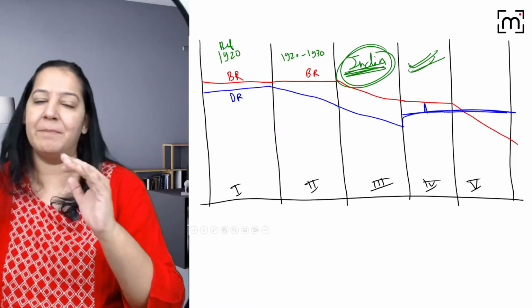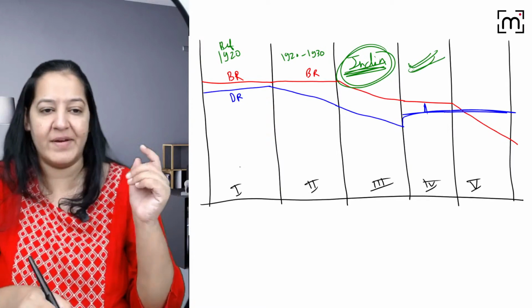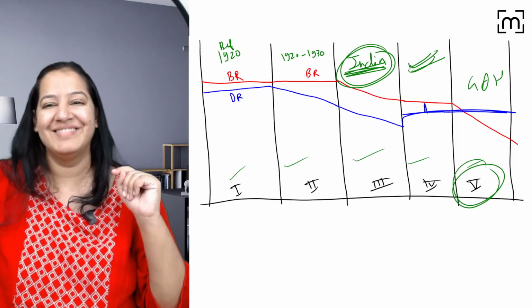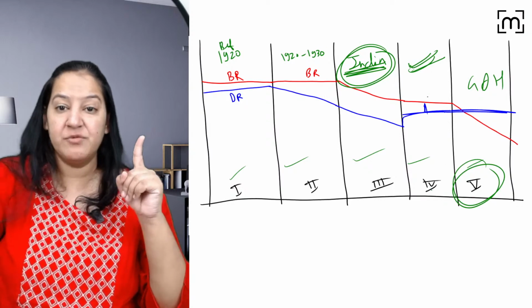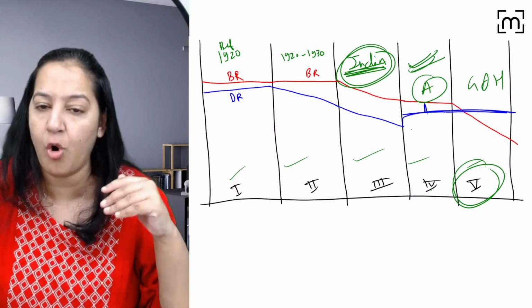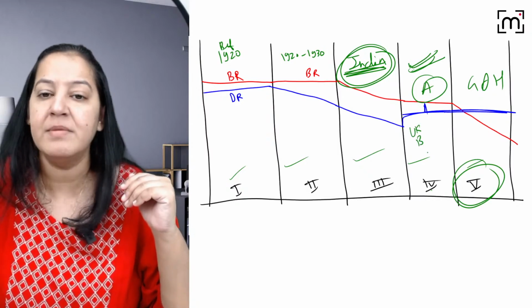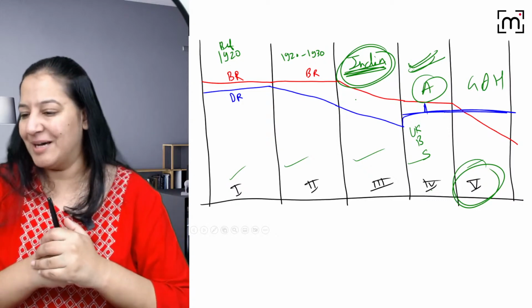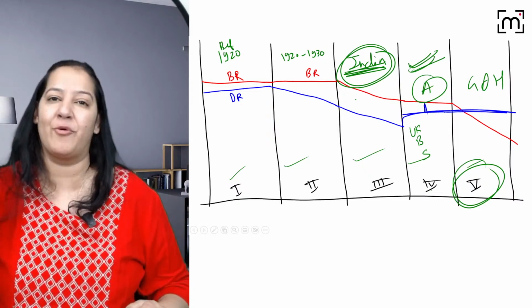And learn the current examples in each of them. The current countries are here, here, here. Stage 5, Germany and Hungary. Stage 4, Austria, only one example, and the next 3 in the row are UK, Belgium, Sweden. You have to learn it, right? India is in stage 3. Give me a thumbs up. So these are all MCQs based on the demographic cycle.